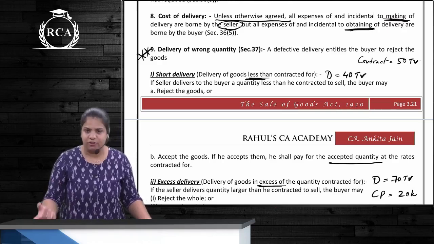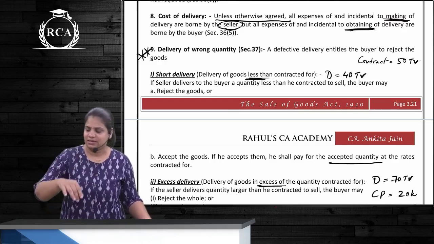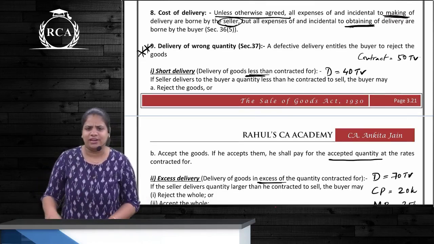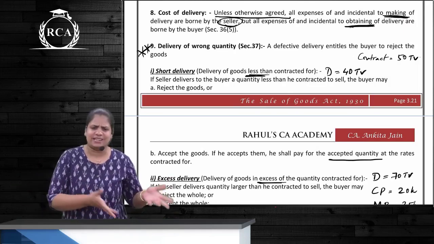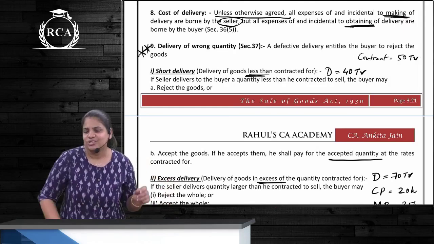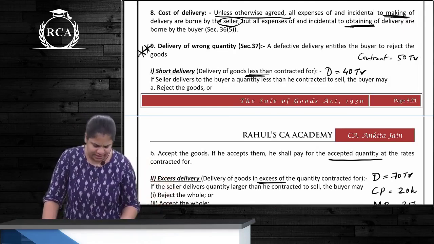We have ordered for how many TVs? 50 TVs, but we have got, first case, 40 TVs. So where we get 40 TVs, what can we do? Get angry, right? Reject the goods, or else we'll say, okay brother, leave it at that. So we are accepting 40. If we are accepting 40, we have to pay for 40 TVs only.